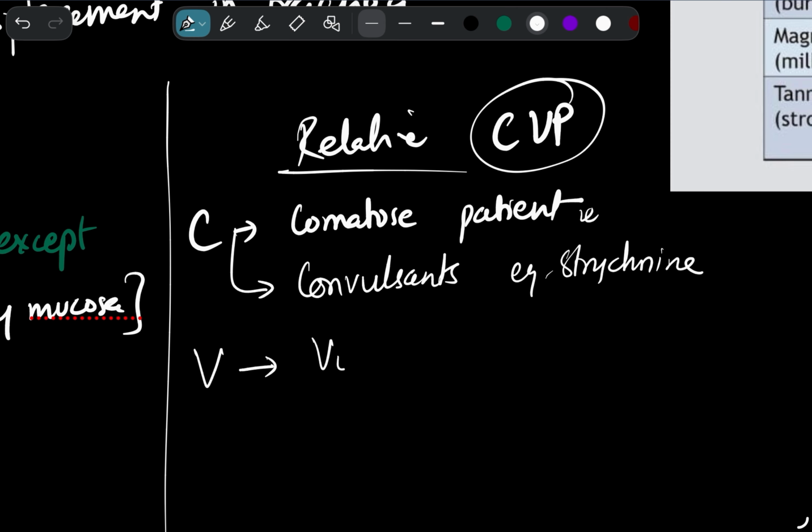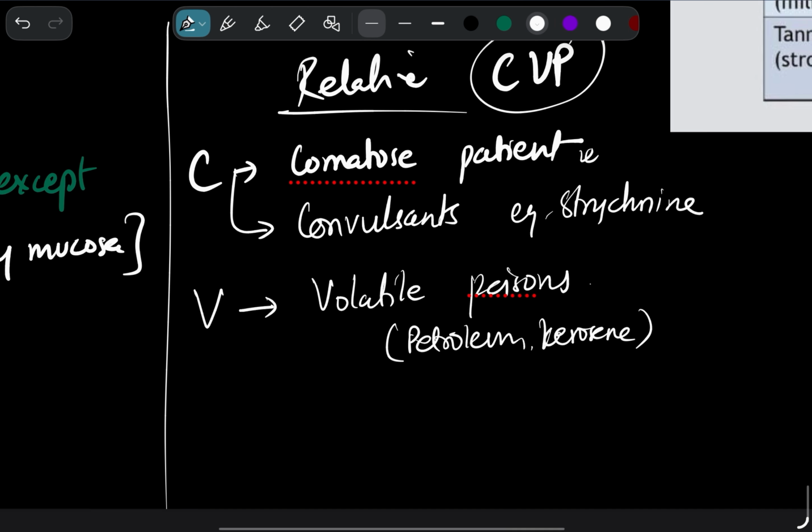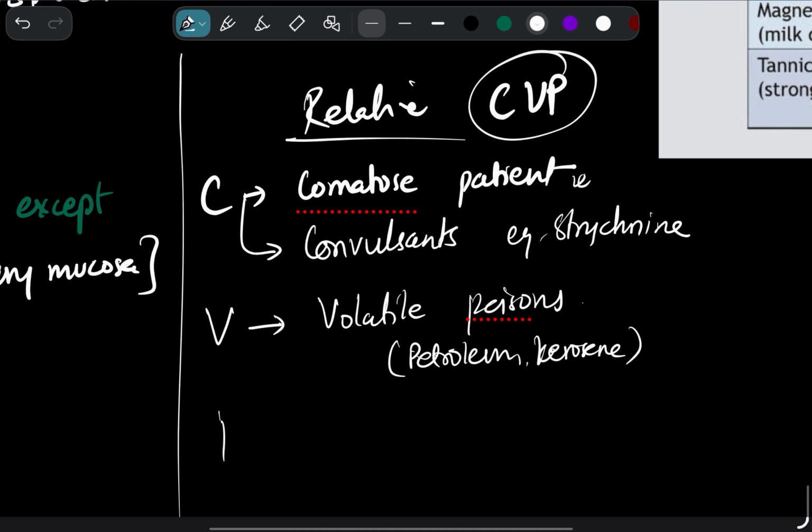From V you can remember volatile poisons, avoid gastric lavage in volatile poisons. Volatile means like petroleum, kerosene, hydrocarbon poisoning, because there is a risk of aspiration pneumonia, right? Volatile gases can lead to aspiration.